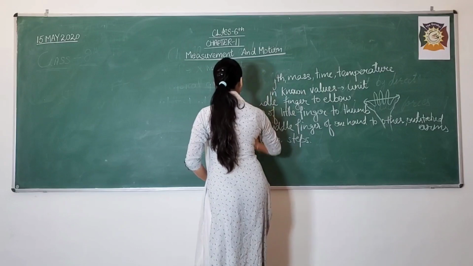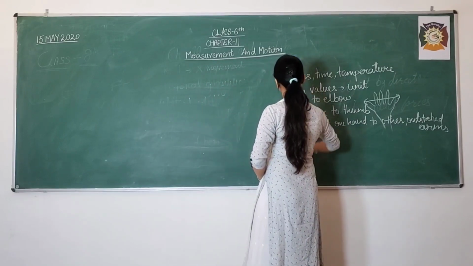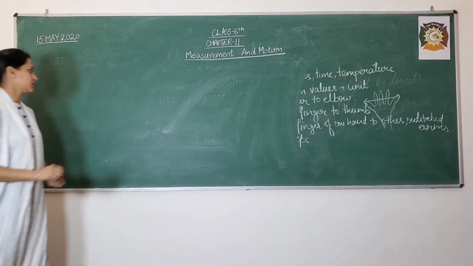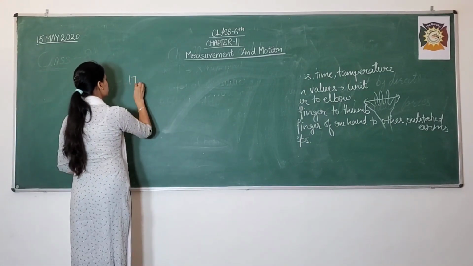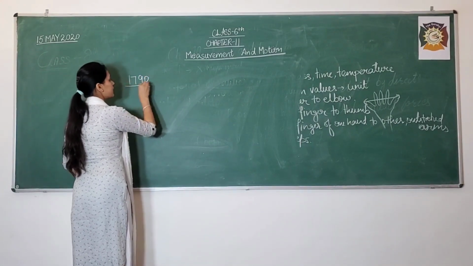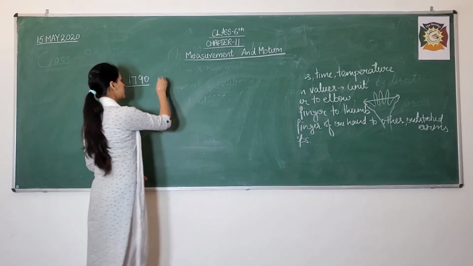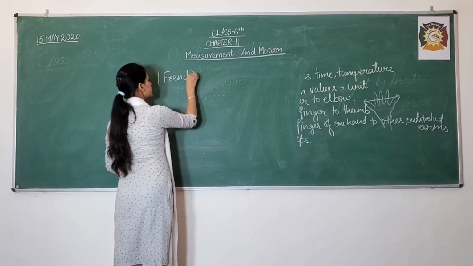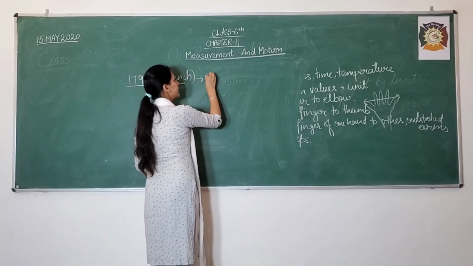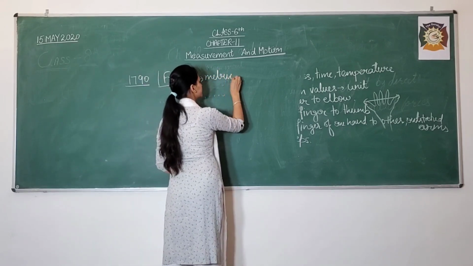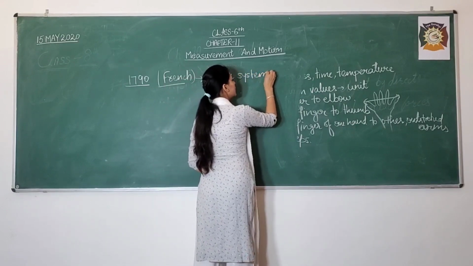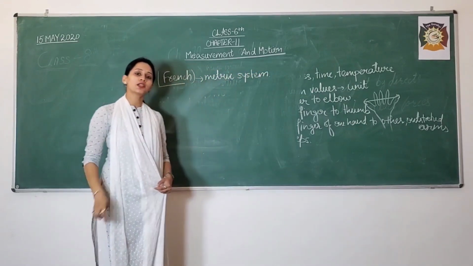In the year 1790, the French people developed metric systems. These metric systems were used for the measurement.